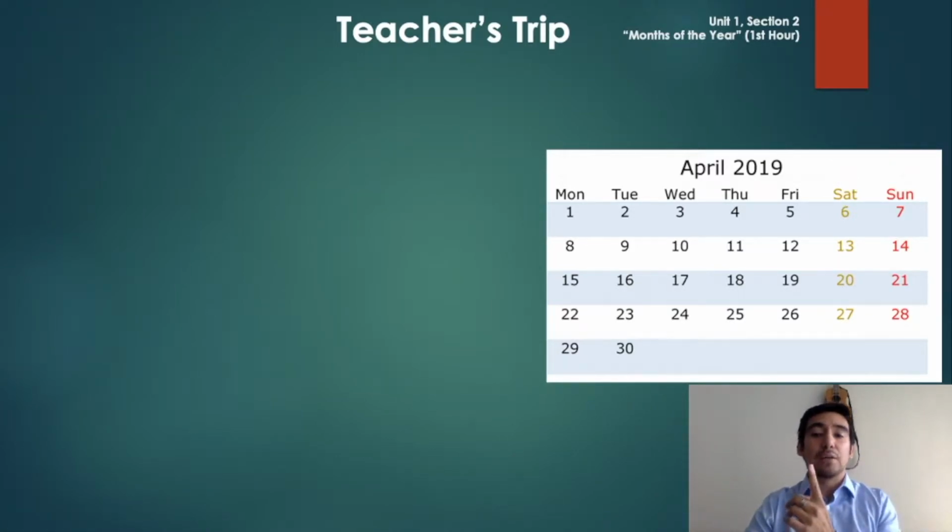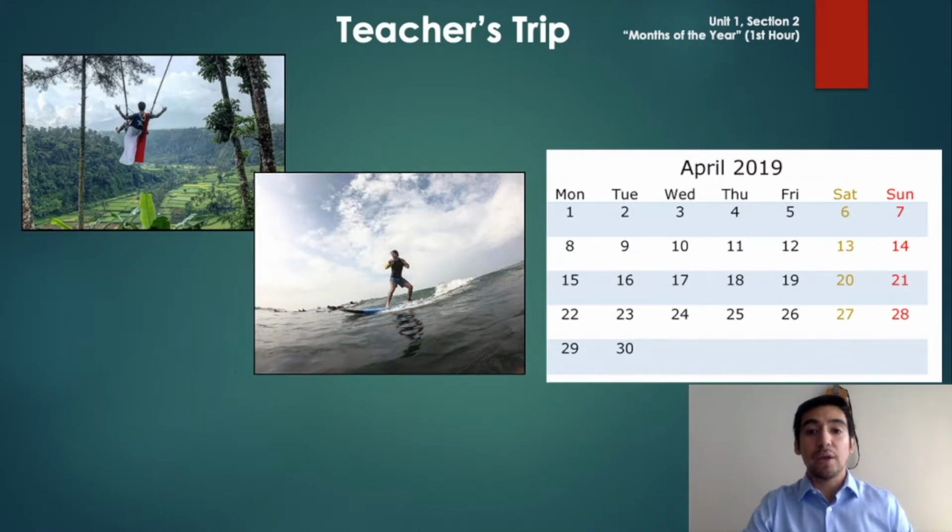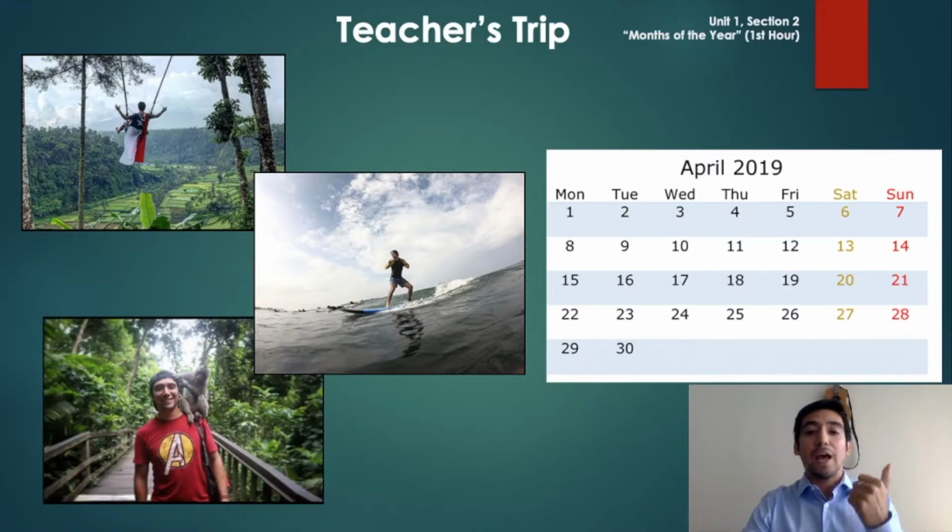This was my calendar, right? And these were some of the pictures I took when I was there. I went surfing, I went to see the monkeys, I've been everywhere in Bali. It's amazing. Well, now I want to invite you to check how I plan my trips. Let's go!